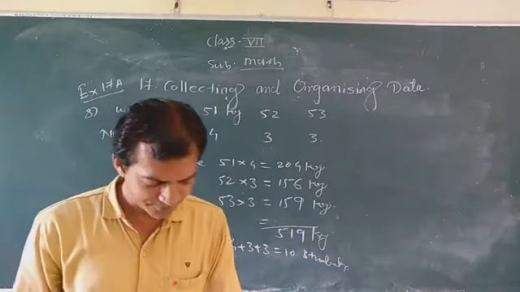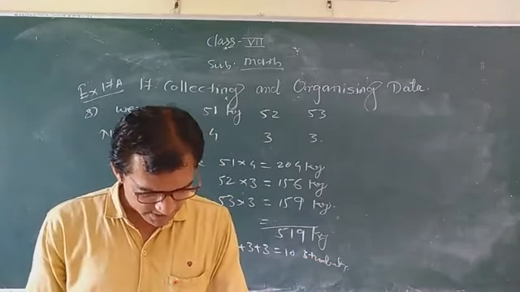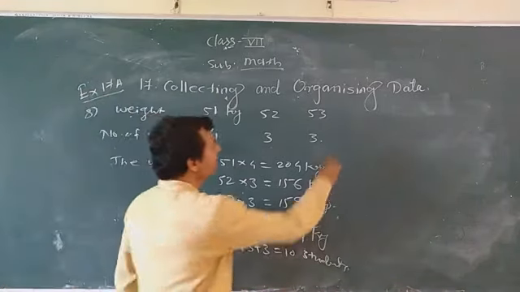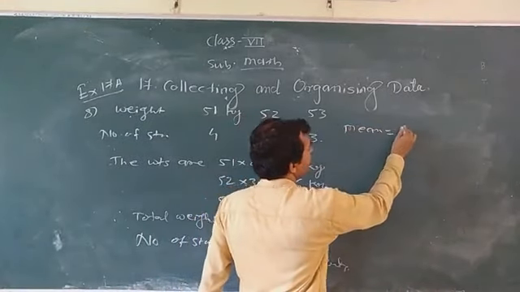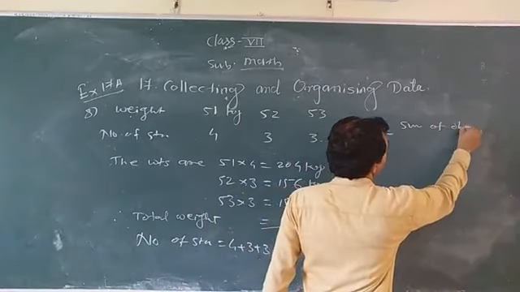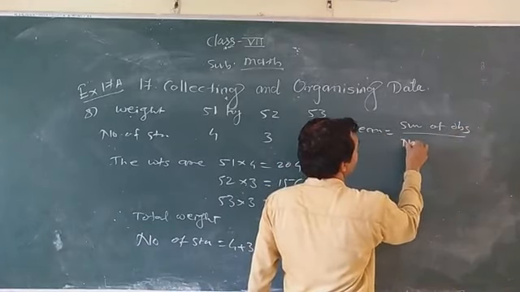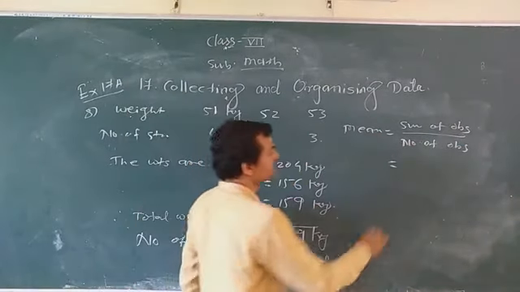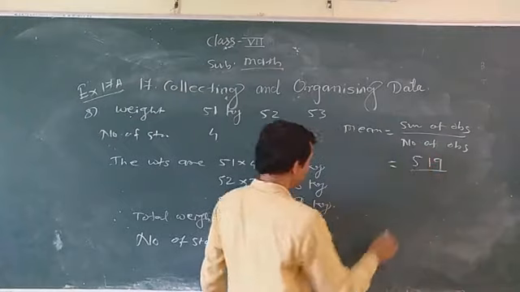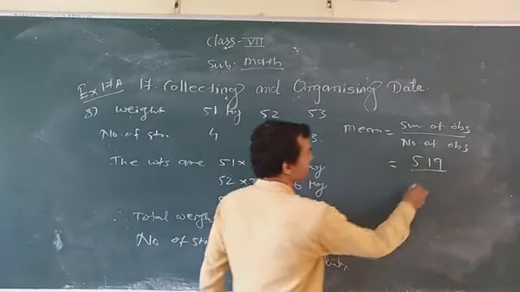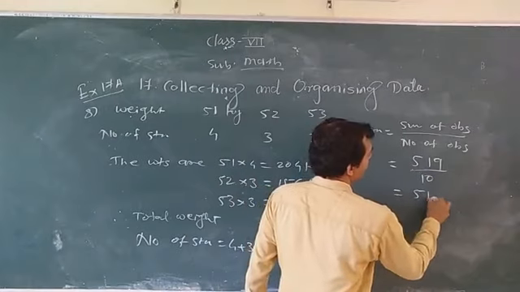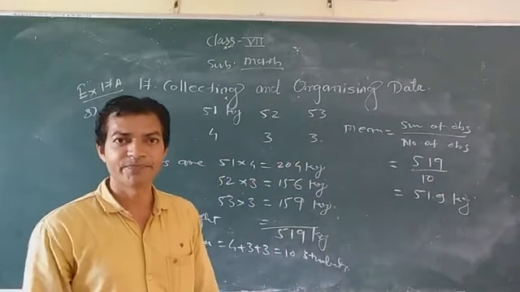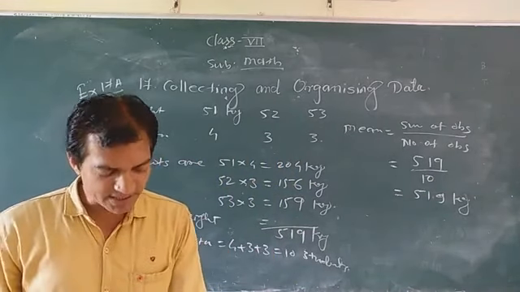So what do you have to find here? You have to find the mean weight. Mean means what? Again you have to write the same formula. Mean is equal to sum of observations divided by number of observations. Sum of observations is this one, 519, divided by number of observations, means number of students, that is 10. So this will be equals to 51.9 kg. This is the mean. Like this you can find it. Okay. And in this way, last problem that you have to solve.